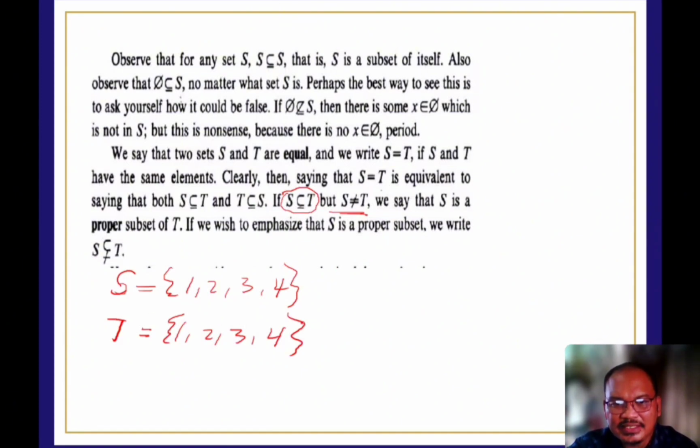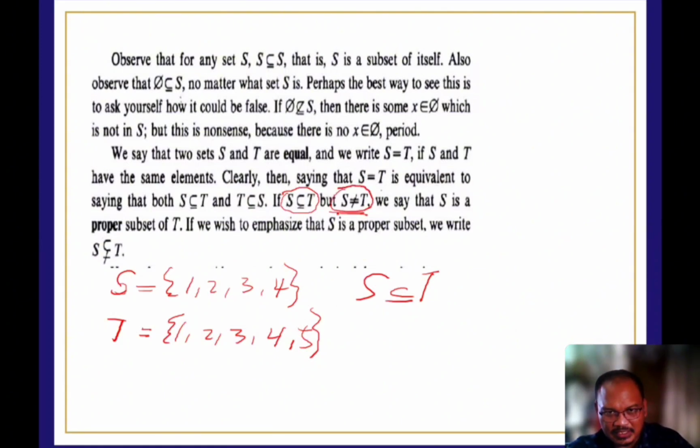But if we have 1, 2, 3, 4, 5, then S is a subset of T, so T has more elements. We emphasize that S is not equal to T, because here we have 4 elements and the other has 5 elements. So S is now a proper subset of T.